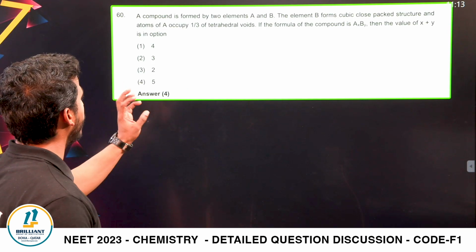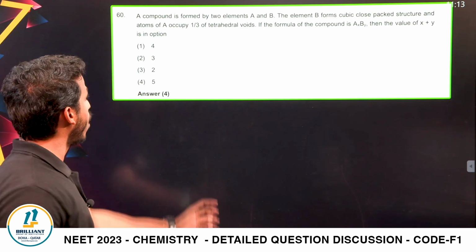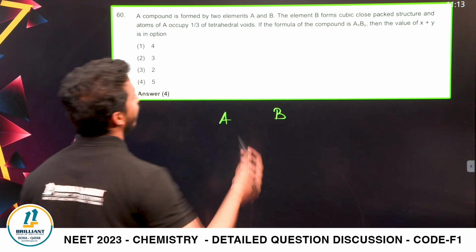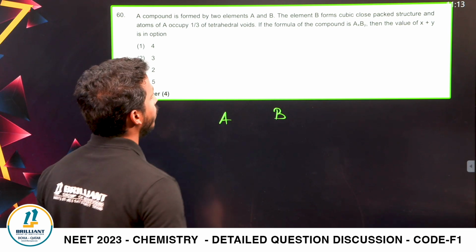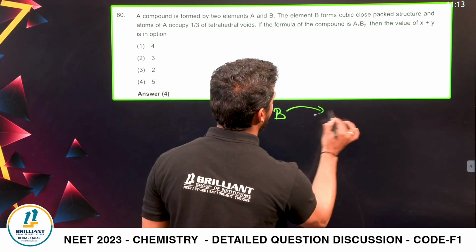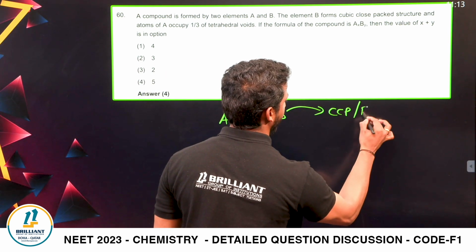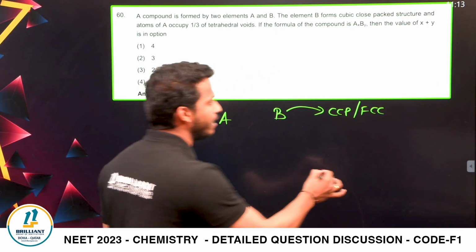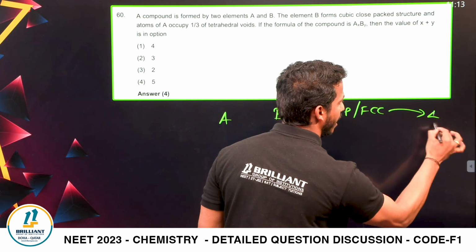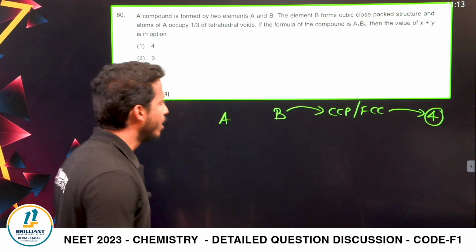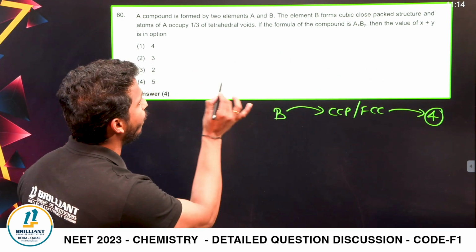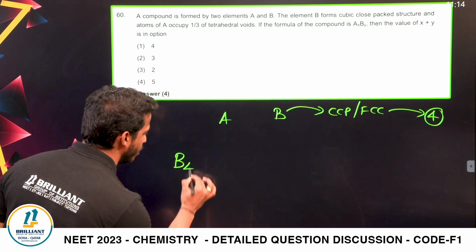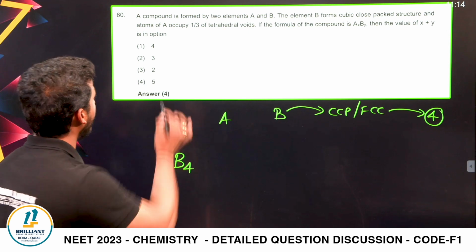A compound is formed, from the solid state chapter, right? A compound is formed by 2 elements, A and B. The element B forms CCP. CCP is nothing but FCC, right? What is the number of atoms per unit cell in FCC? 4, right? So B forms a cubic close packed structure, which means there are B, 4 times, dear all. Where A occupies